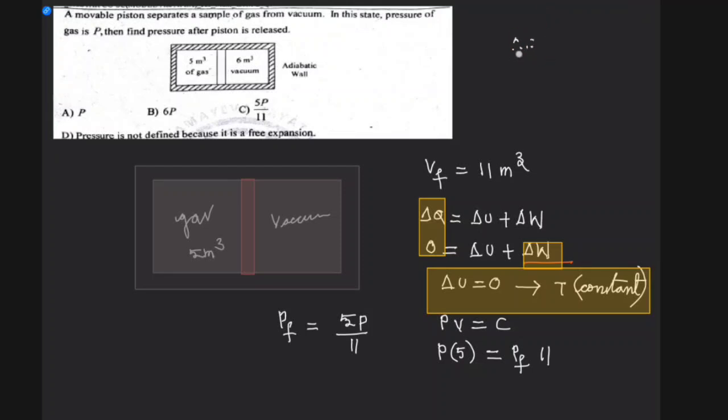First one is that delta W is equal to 0. That is the one important thing that you need to keep in mind.